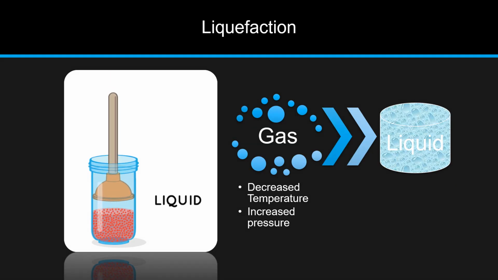Now, liquefaction happens when gaseous substances at room temperature and pressure turn into liquid. This is caused by cooling and increasing the pressure. Liquefaction is a process that generates a liquid from a solid or a gas, or that generates a non-liquid phase which behaves in accordance with fluid dynamics. It occurs both naturally and artificially.